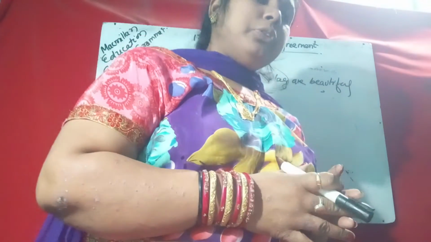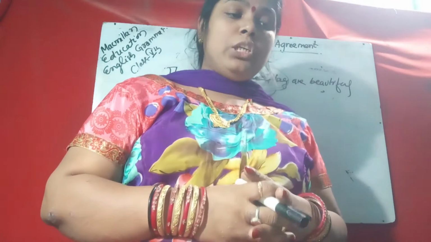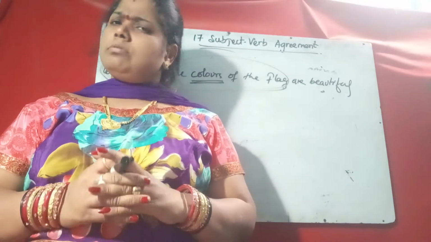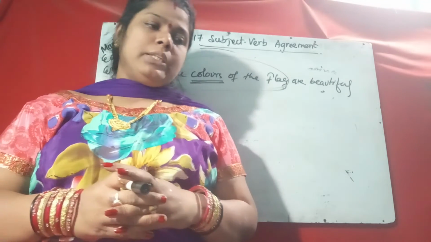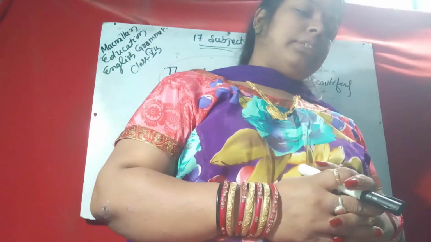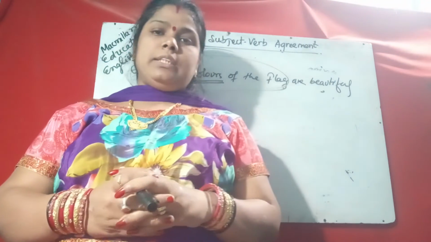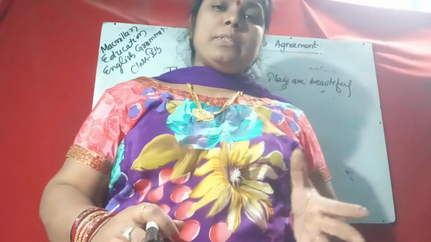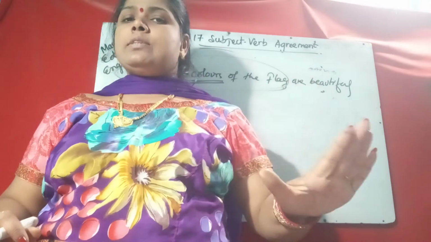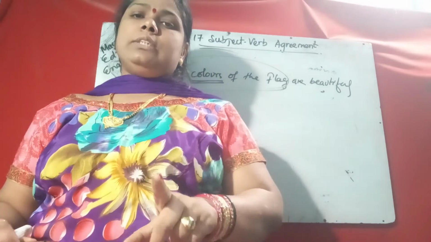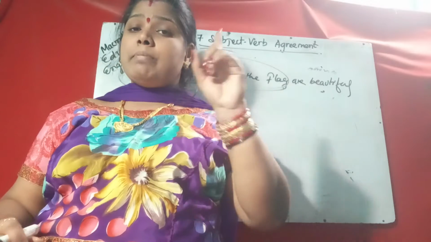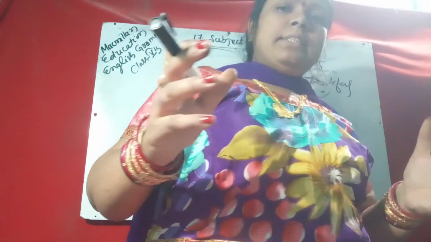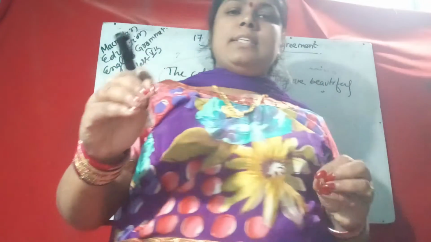When we use units of measurement, liter, kilogram, meter and hour, we use a singular verb. Five liters of petrol is left in the glass. Five liters is not a plural subject. Two kilos is also used with a singular verb. For subject verb agreement, you have to remember these rules. Three meters of cloth is needed, not "are needed".